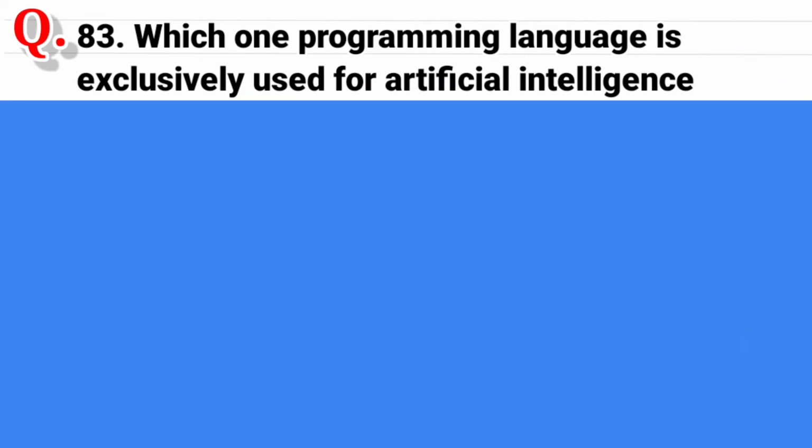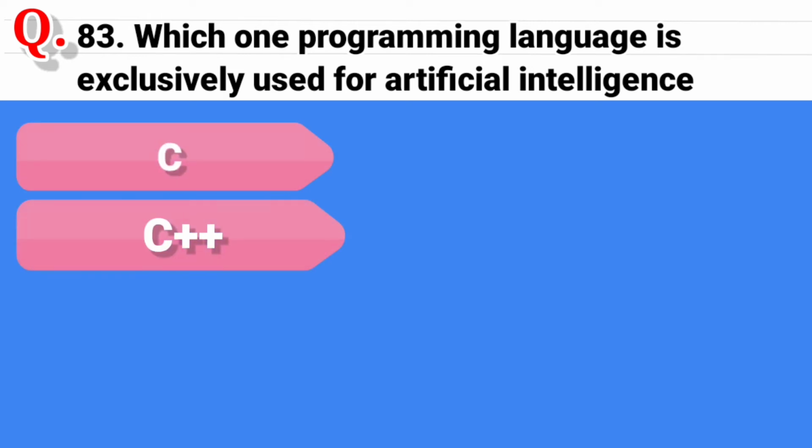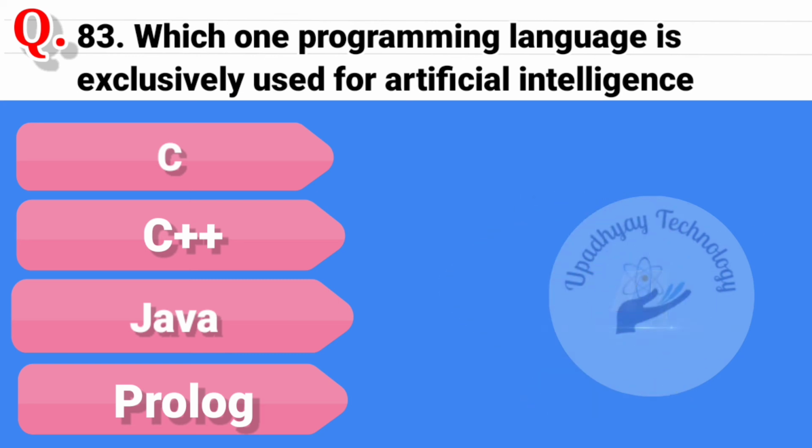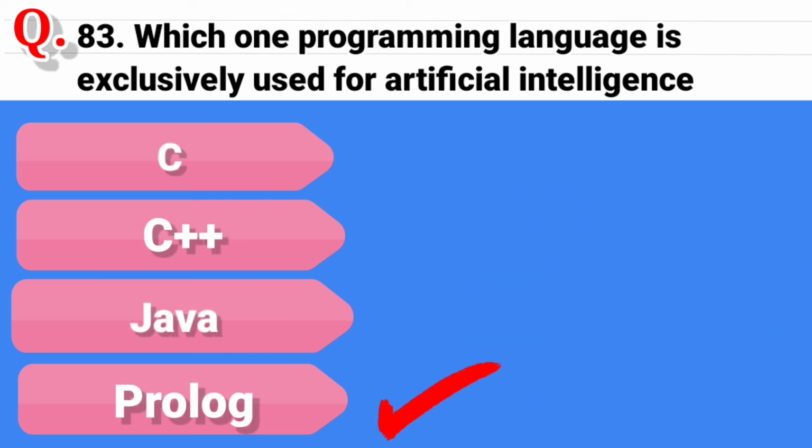Question 83. Which programming language is exclusively used for artificial intelligence? And the options are C, second option is C++, third option is Java, and the last option is Prolog. And the correct answer is Prolog.